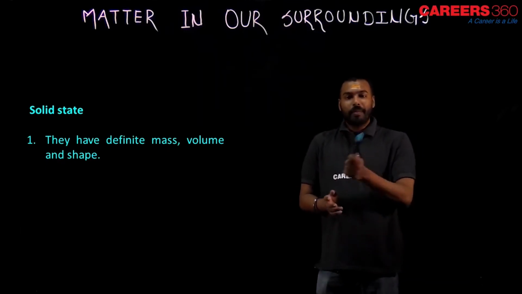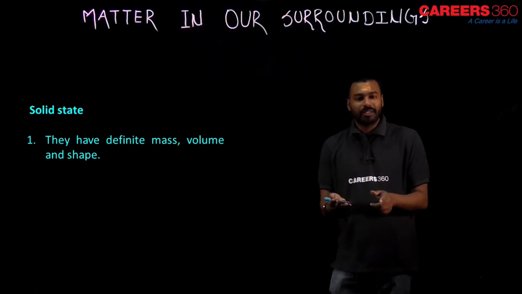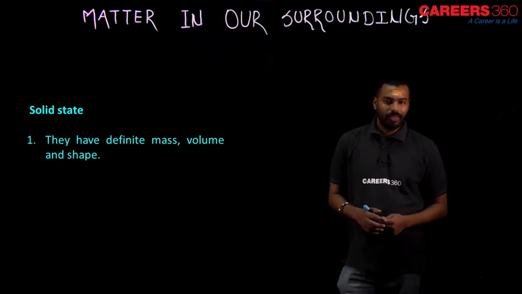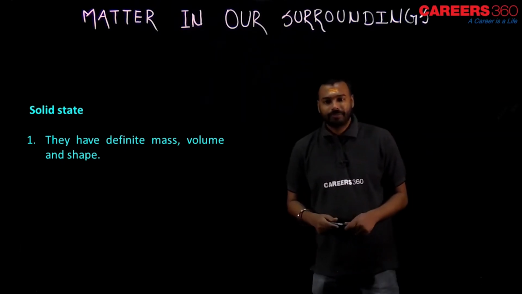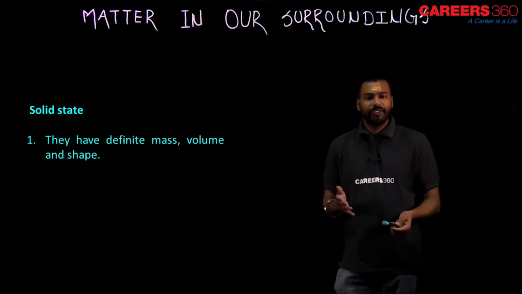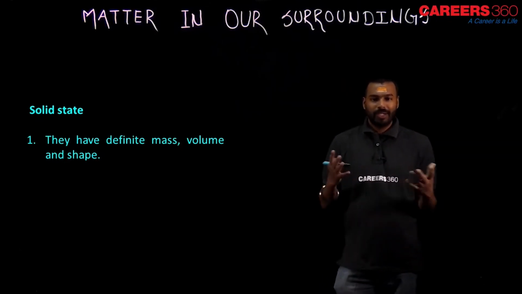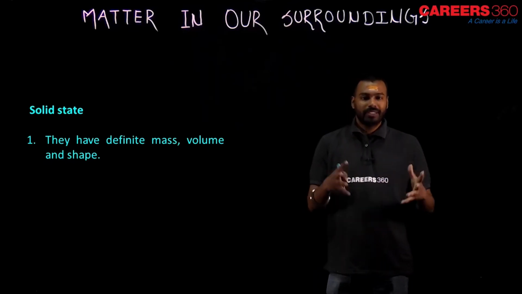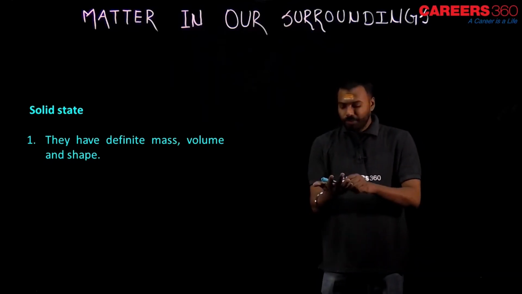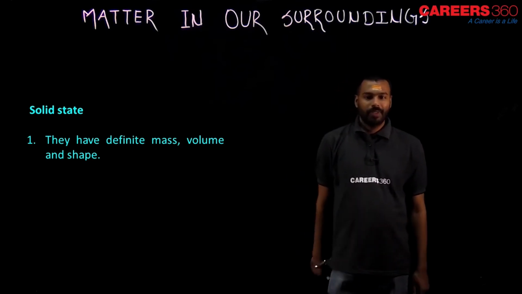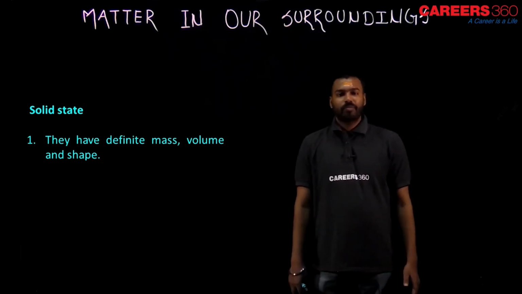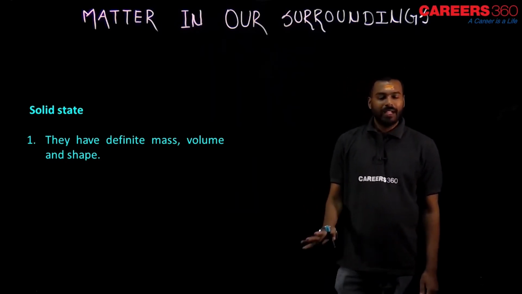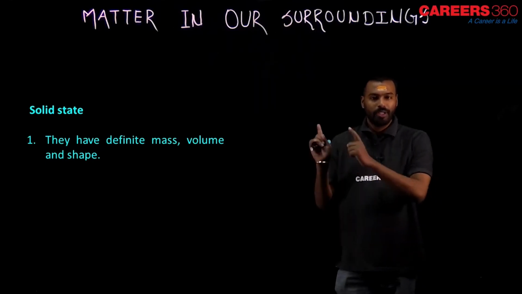What about the mass? Whatever the mass of the marker in my room, the same mass you will find in your room also. And the next thing, it has definite volume. Volume is a mathematical term actually, but in chemistry volume simply gives the sense of occupancy, how much area is occupied. So the same area it will occupy everywhere. So the first point we know about the solid: it has definite mass, definite volume and definite shape.